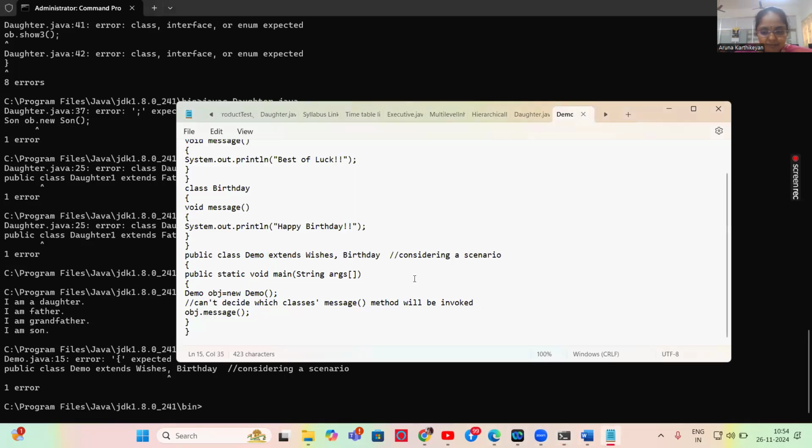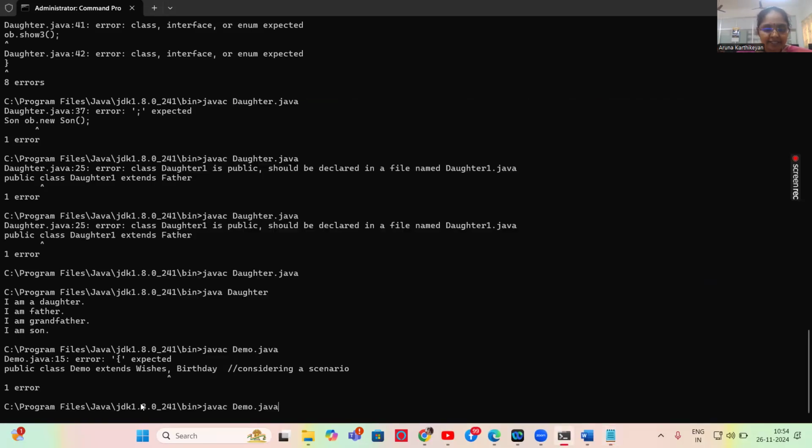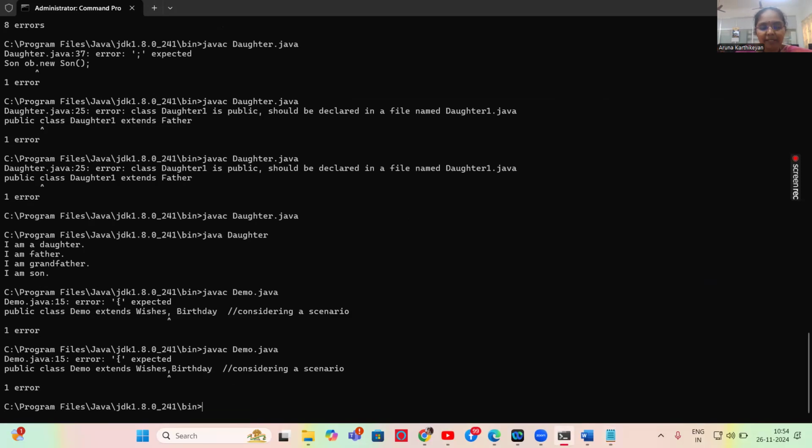What is that error? We cannot extend two parent classes in a single child class, so definitely it cannot be invoked. By default, our compiler will give an error for this. This is how Java does not support multiple inheritance.